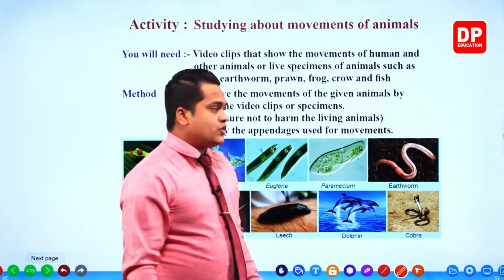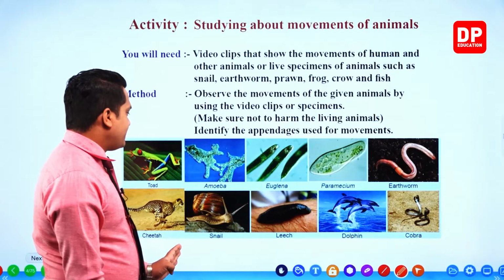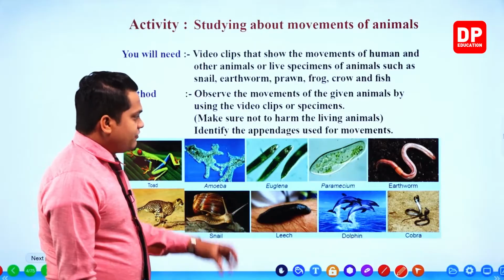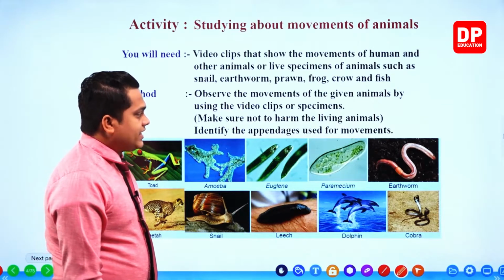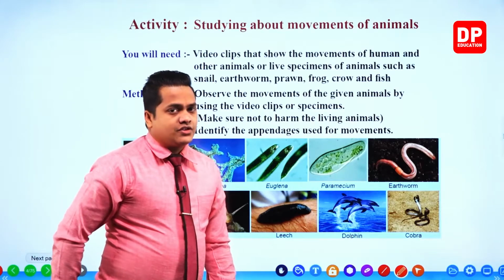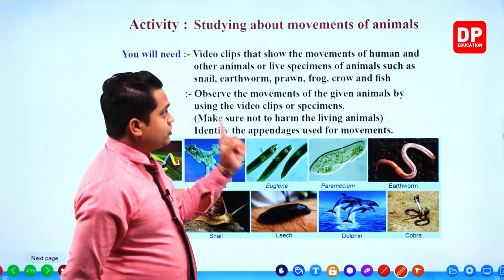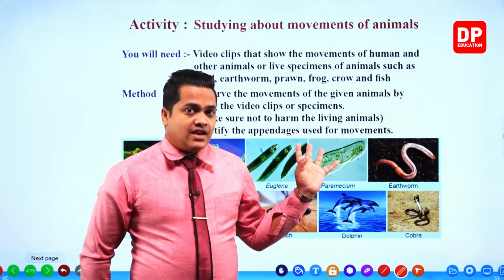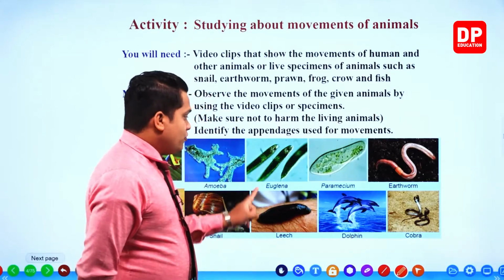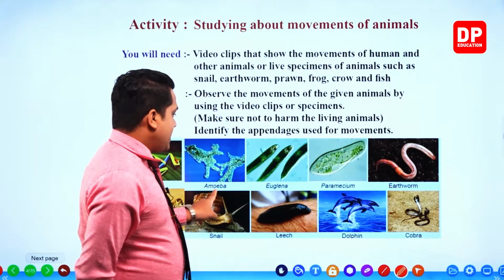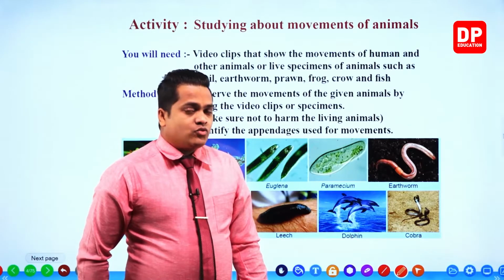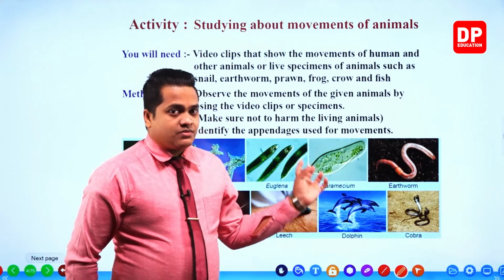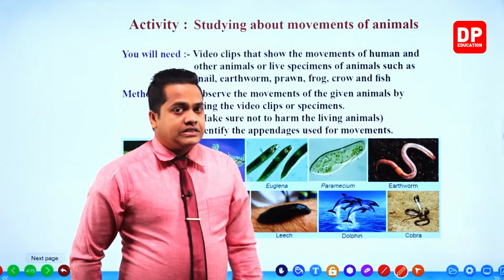Here you are given several figures. Each of these figures will show different kinds of organisms. Like I said when I was starting the lesson, my dear children, within the movements of the animals, we'll be discussing movements of microorganisms like amoeba, euglena and paramecium. So it's wise to choose these microorganisms when doing this activity.